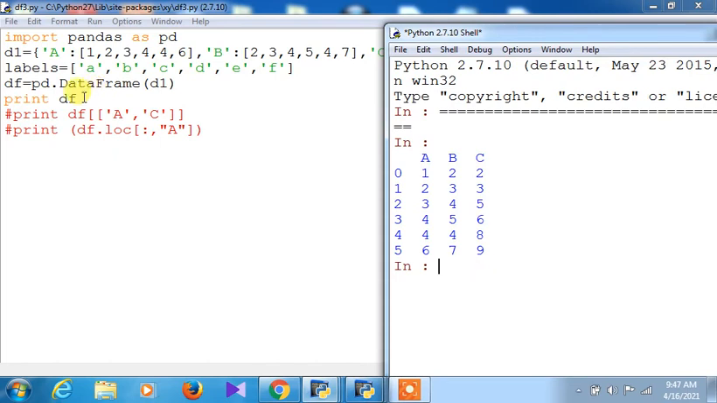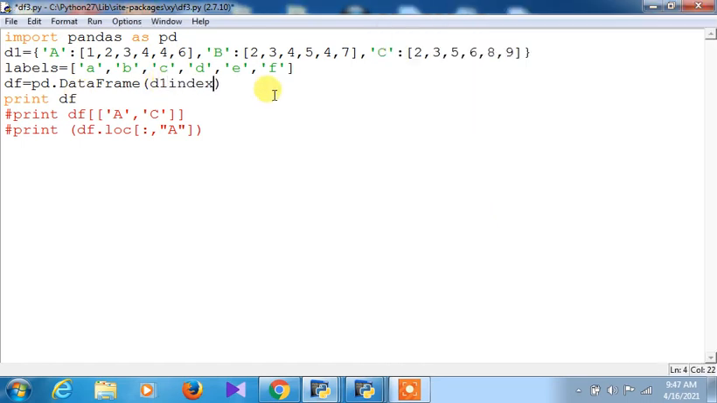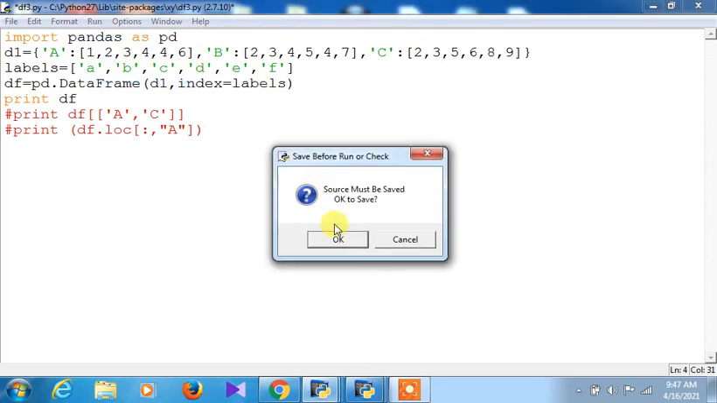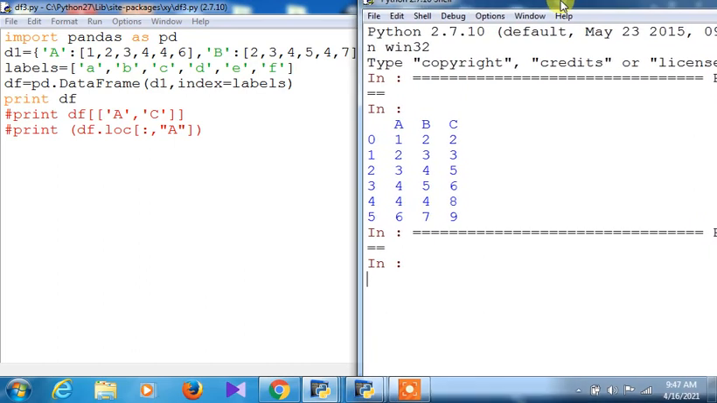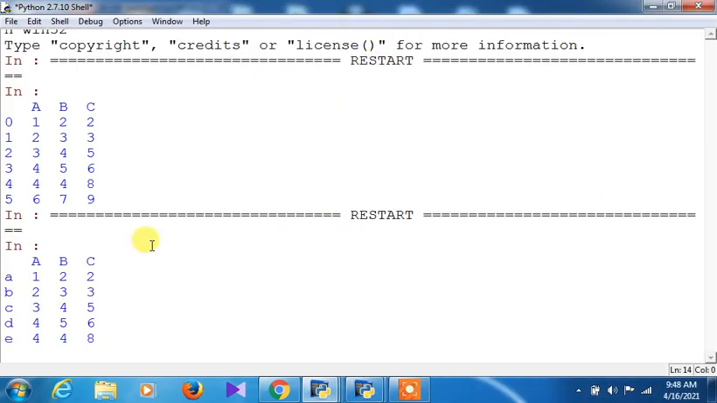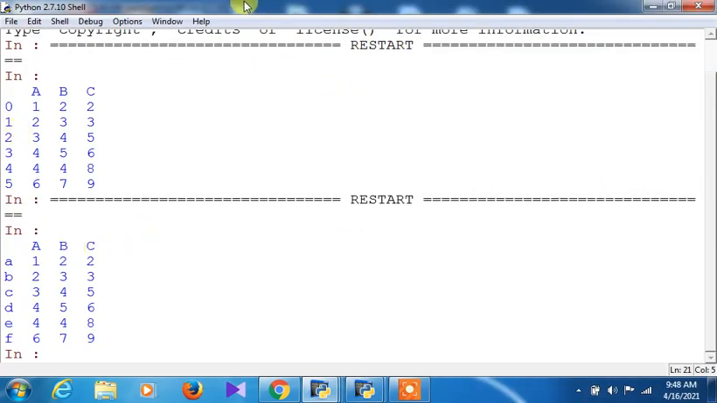Now what I am doing is print d1, and I am giving the command index equals to levels, that is, d1 comma index equals levels. Now you see the difference in the outputs, and you will have a clear idea about the data frame and its functioning. The output will appear in a short while. You can see the difference in output for the same program.